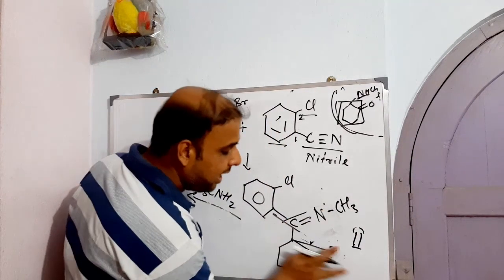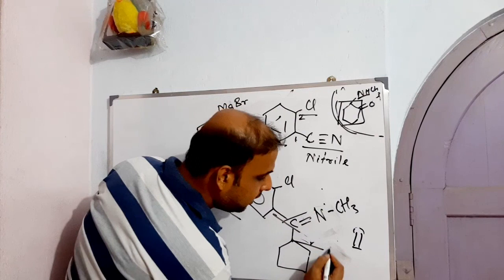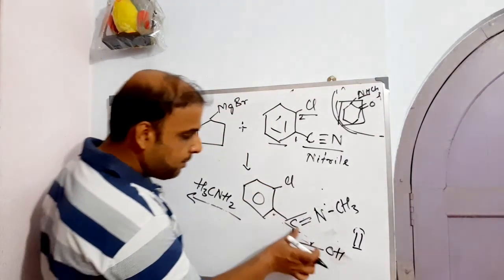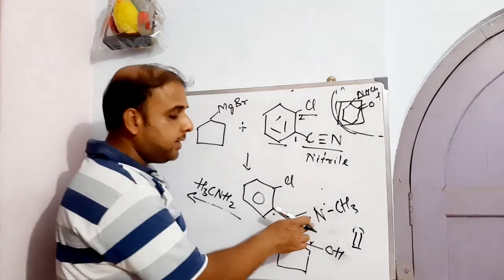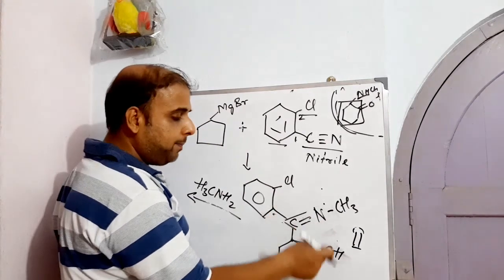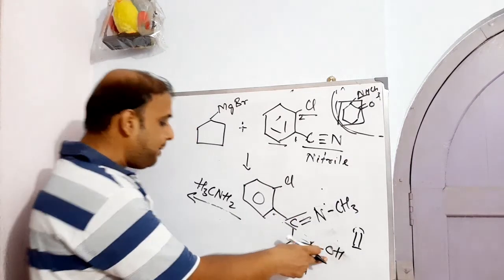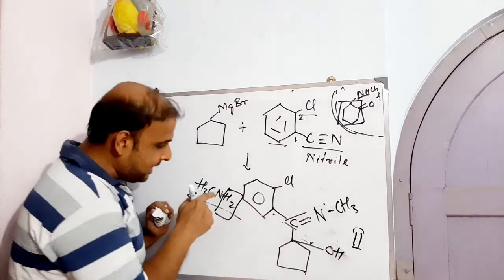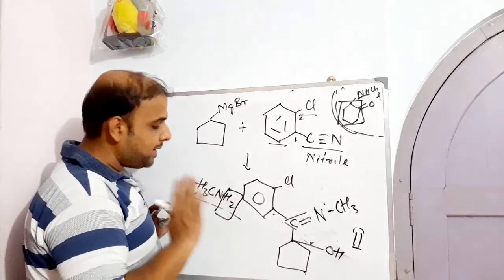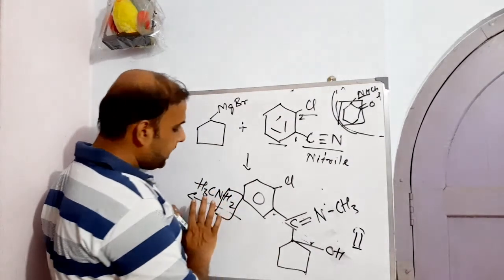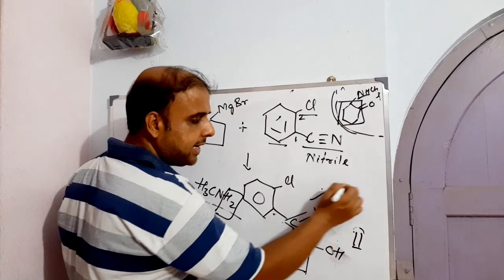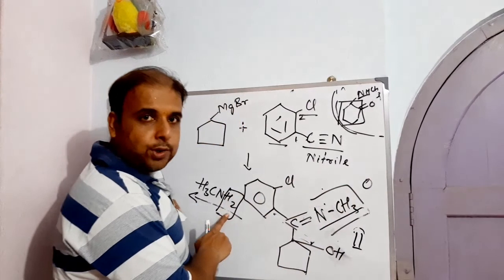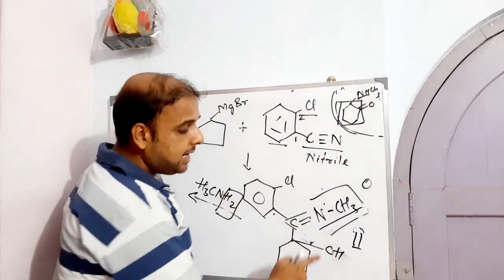The oxygen will again come here to form a hydroxyl, right? So this is the same oxygen. The oxygen which was earlier with this carbonyl group has now been shifted to this area, right? Why? Because here we have 2 hydrogen left, right? It is the 2 hydrogen which was left out in the process of inserting the NCH3. So earlier the oxygen was there, so we have oxygen, we have 2 hydrogens, right? What we need actually is a hydroxyl.